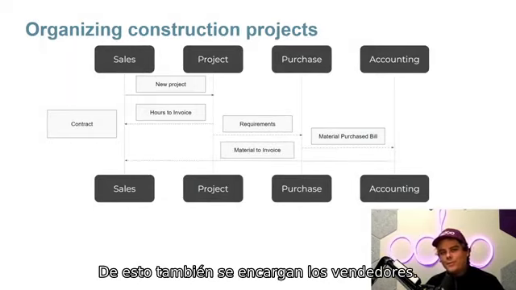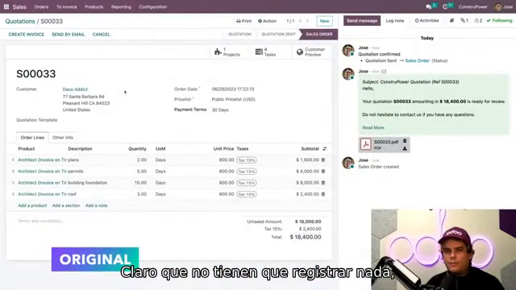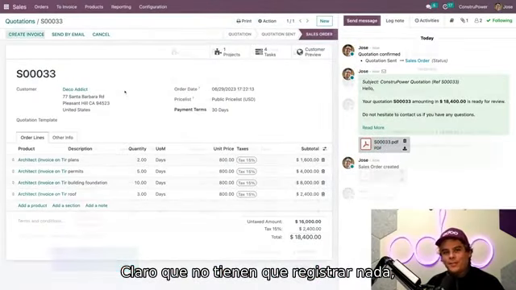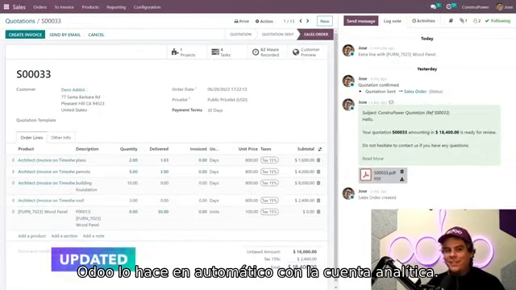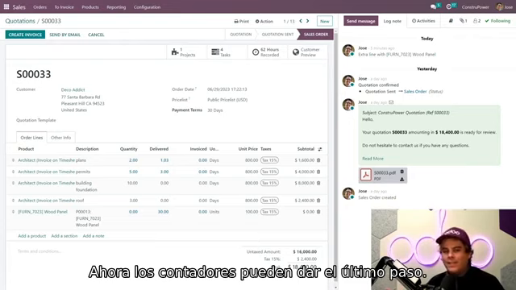At ConstruPower, this is also a job for sales reps. Now, of course, ConstruPower doesn't have to register anything themselves. Odoo did it automatically by adding the wood panels to the sales order. Now, that's thanks to the analytic account. Remember, the blue lines are the ones that can be invoiced. Now back to our project manager, and finally the accounting team can take the very last step.